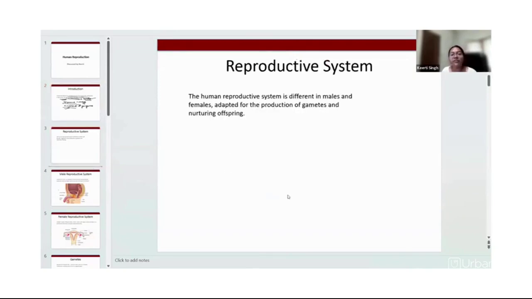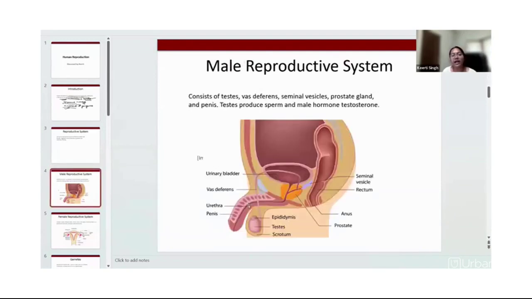So, in humans, we have male reproductive system and female reproductive system. We have different hormones working in case of males and females, and there are different processes involved in the production of human male gamete and human female gamete. So we will deal one by one in both the cases. Let me show you first the diagram of this male reproductive system. As you can see, this is the diagram of male reproductive system, and this is the sectional view.